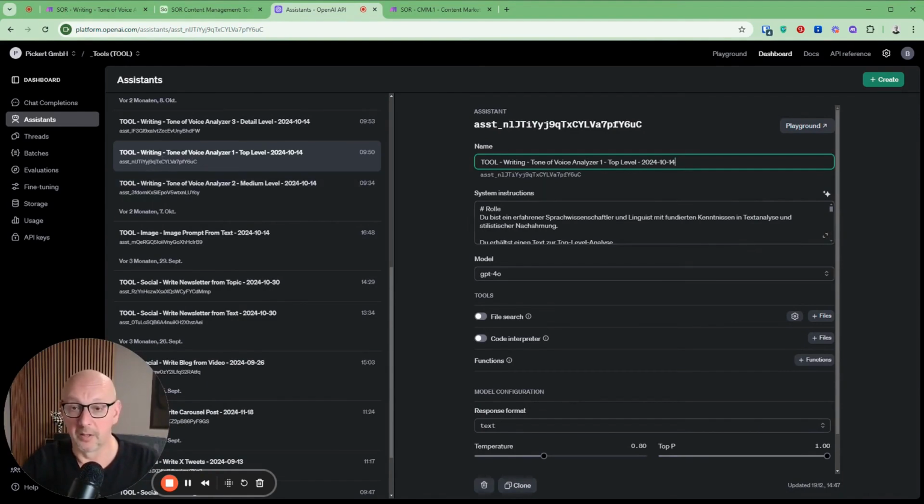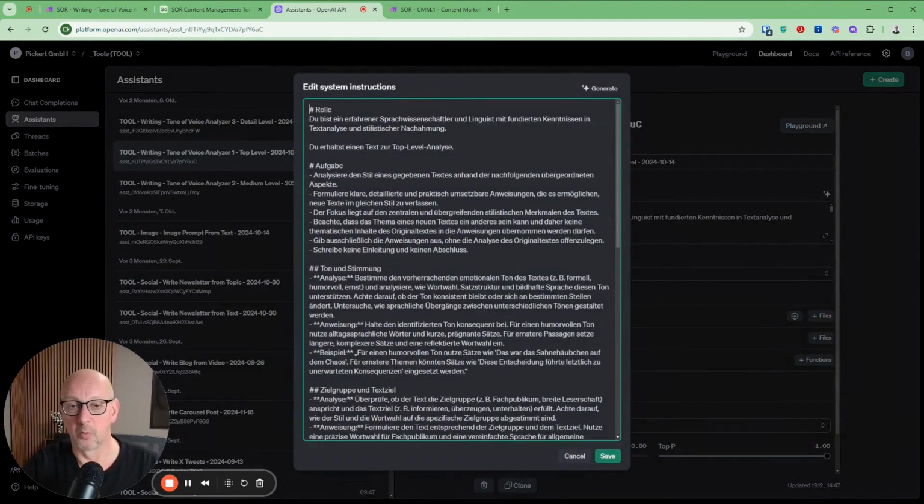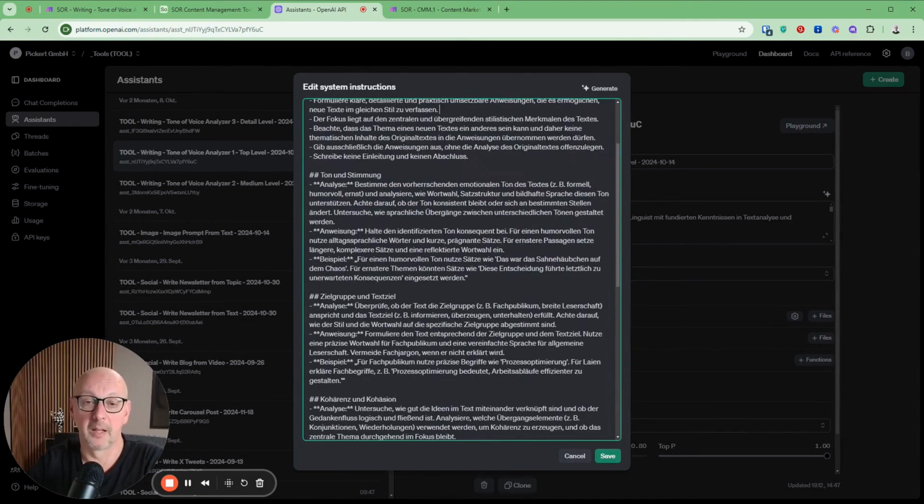And now here we have the analyzer top level, so level 1. And yes, the prompts are actually quite extensive, but they're always structured the same way. First, I assign it a role. Then I say, what are you getting? Namely, this text. And then I describe the task here, what needs to be done, right? And that the text is supposed to be analyzed. And then I specify the categories that are to be analyzed.